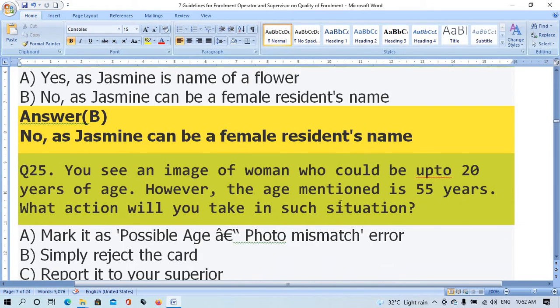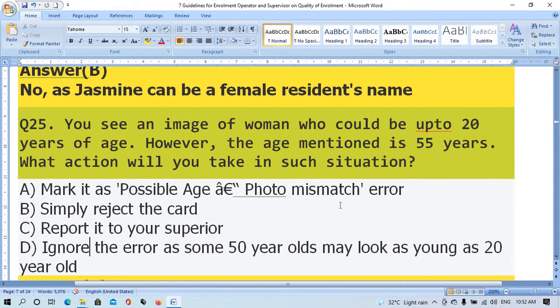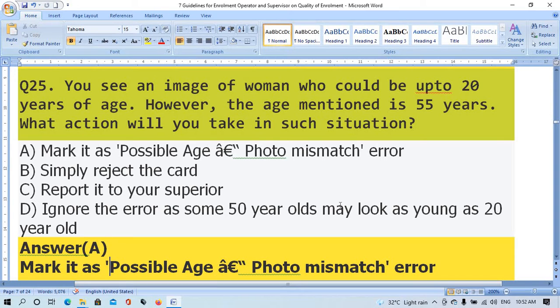Question number 25. You see an image of a woman who could be up to 20 years of age. However, the age mentioned is 55 years. What action will you take in such a situation? Option A, mark it as a possible age photo mismatch error. Option B, simply reject and cut. Option C, report it to your superior. Option D, ignore the error as some 50 years old may look as young as 20 years old. The right answer is option A, mark it as a possible age photo mismatch error.